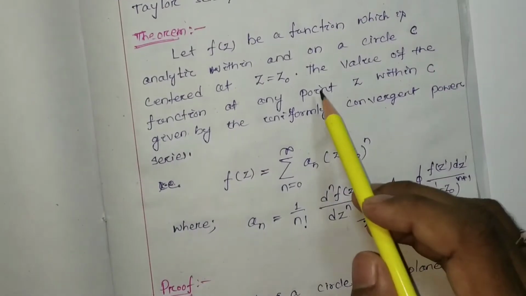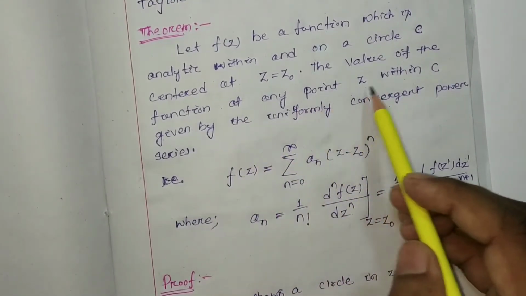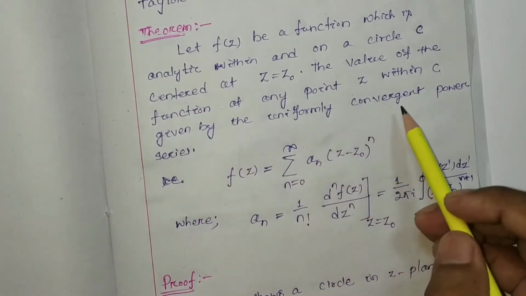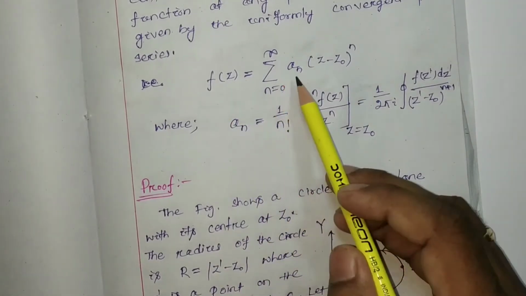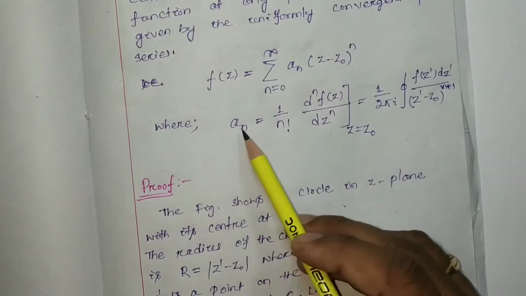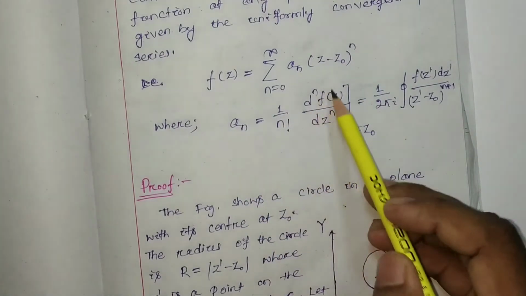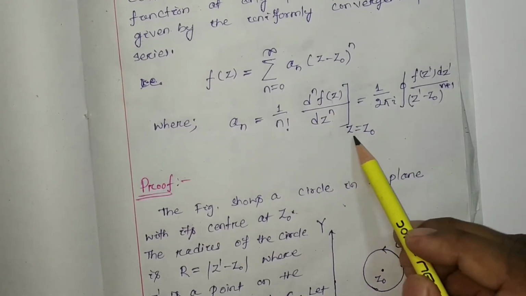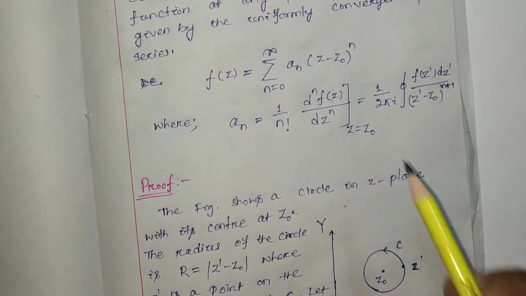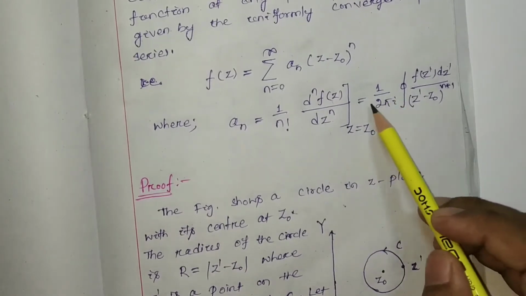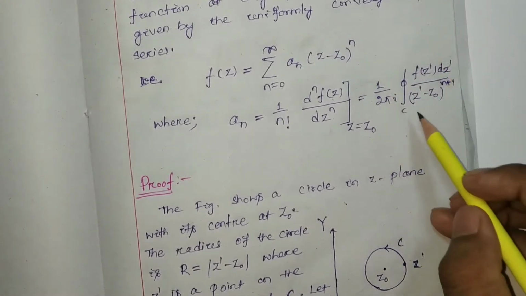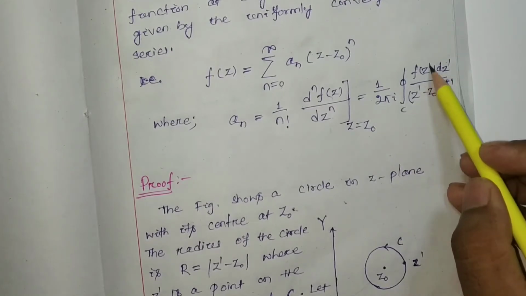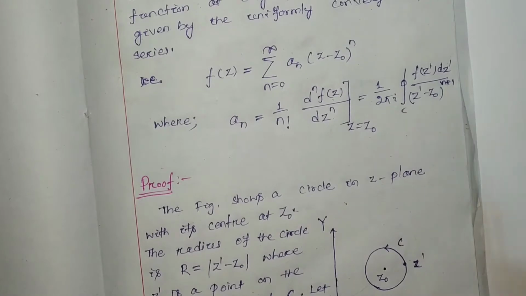The value of the function at any point z within C is given by a uniformly convergent power series: f(z) = summation over n = 0 to infinity of a_n (z - z0)^n, where a_n = 1/n! times the nth derivative of f(z) at z = z0, which is equal to 1/(2 pi i) closed integral over C of f(z') dz' / (z' - z0)^(n+1). This is n + 1.